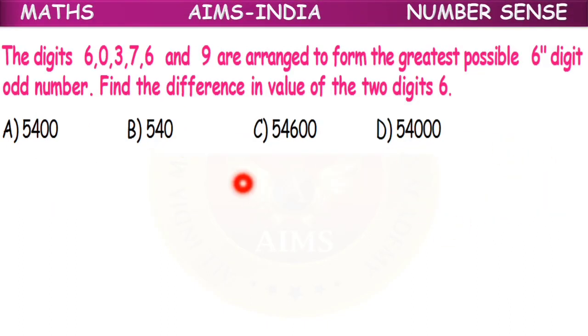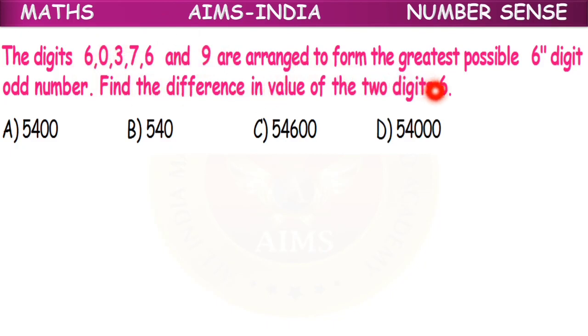Clear, children? Moving on to the next question. The digits 6, 0, 3, 7, 6 and 9 are arranged to form the greatest possible 6-digit odd number. Now find the difference in the value of the 2 digits 6. See, what are they saying? We have 6 digits here.